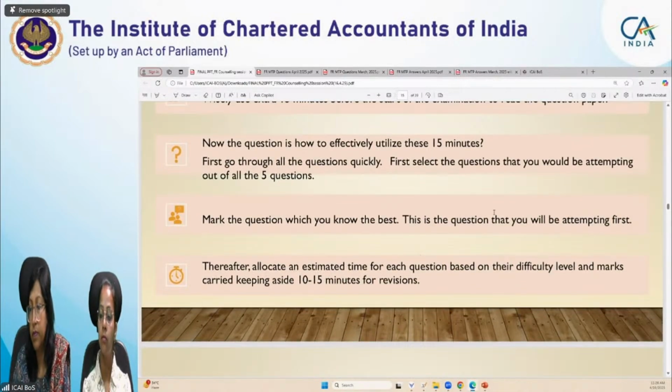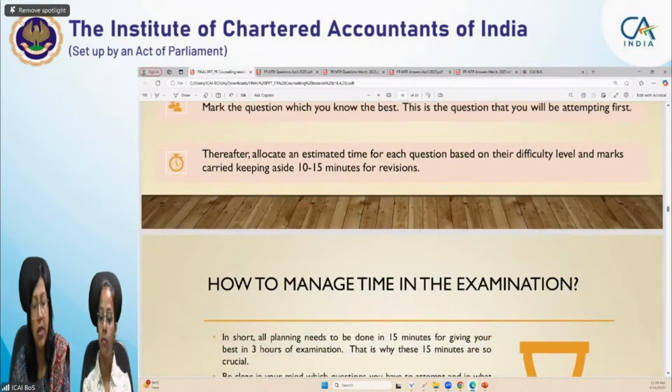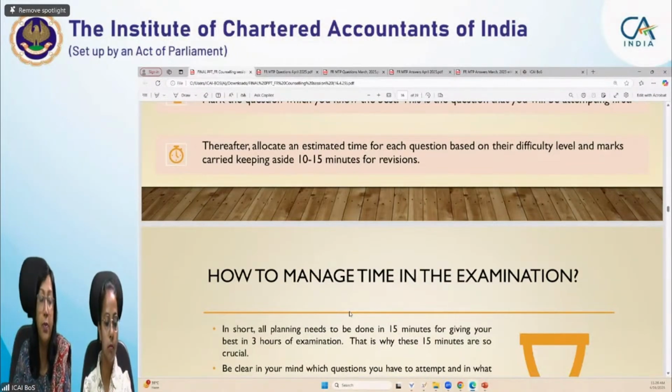Okay. And then this allocation is estimated. Try to complete 40% of your paper in your first half. That will release your stress and unnecessary pressure, because you are through with 40% of the paper. So 20 for 2 hours, 60 means 30 will be done. Maintain that speed also.